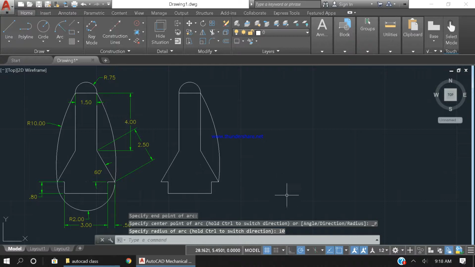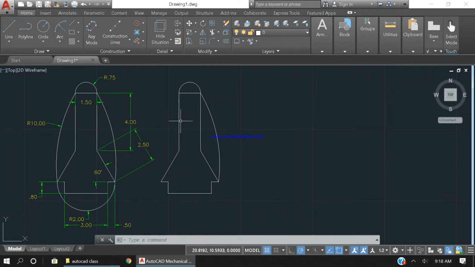Okay, 10. Once I put 10, it's done. I can do the same side. I can repeat this process again, or I can use the mirror option to mirror it.